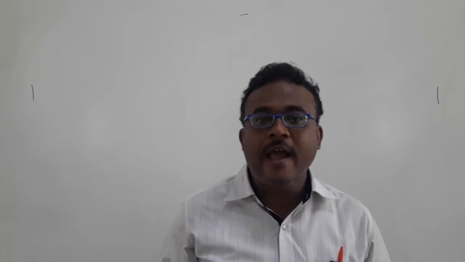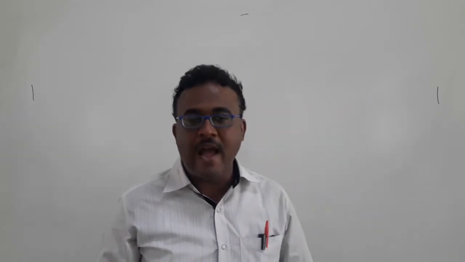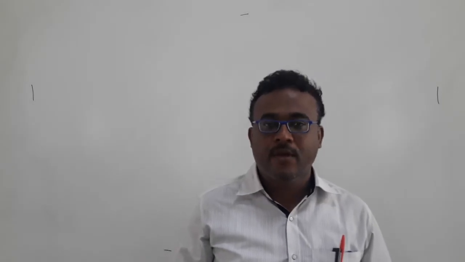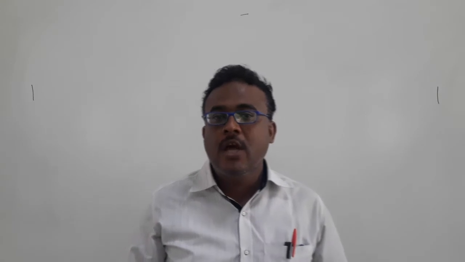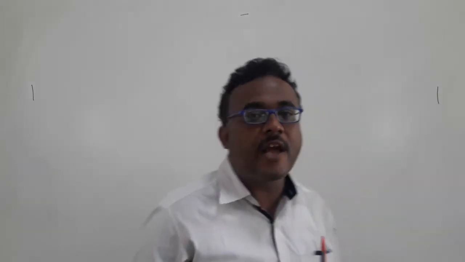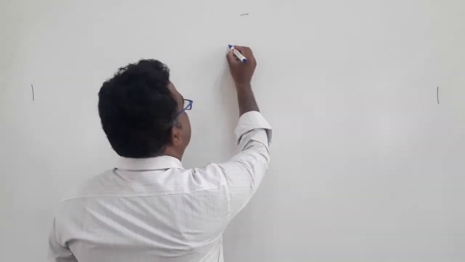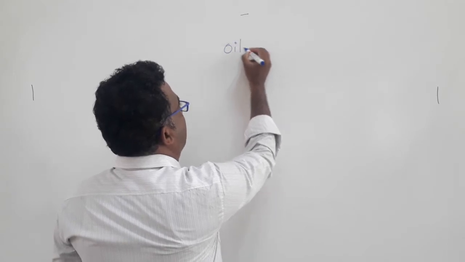Today I am going to talk about an acid. This acid is called oil of vitriol.